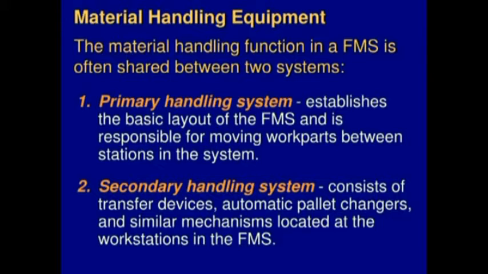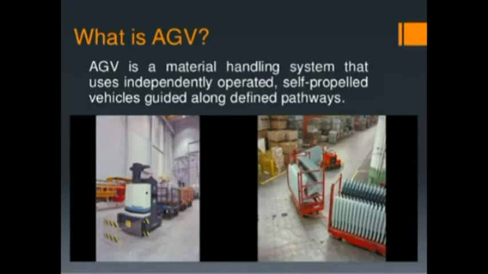Okay, so we covered the introduction to the material handling system, the functions or requirements of the material handling system, the various types of material handling system, primary and secondary material handling system, and the differences between them. Up to now I hope everyone understands the main concepts. And now in this chapter we will learn about two important topics, automated guided vehicles and robots. The first one is automated guided vehicles.